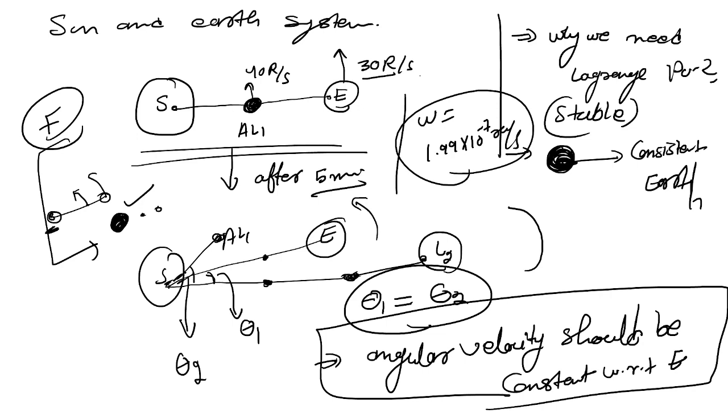So we need two concepts. First is force, which I told you about: gravitational force and centrifugal force. The other concept is that the angular velocity should remain the same with respect to the small body which is revolving around the bigger mass body. That's why we get the Lagrange point. I hope this concept is clear to you.